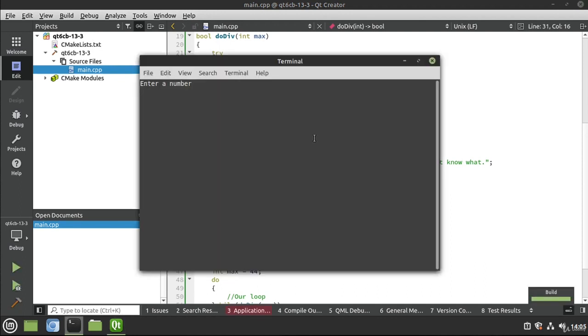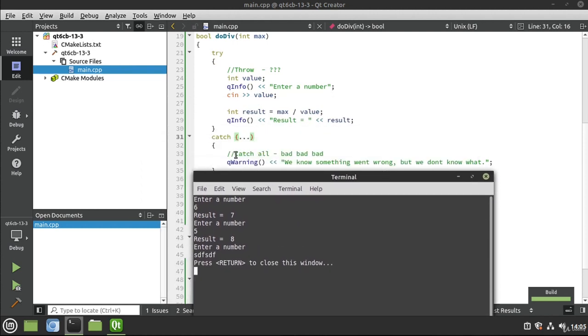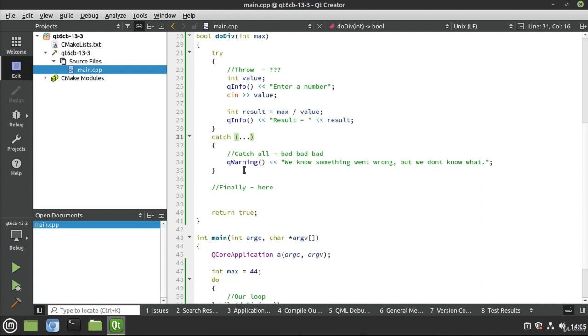So we're going to save, run, and we're going to say 6 works, 5 works, garbage, and uh-oh, it just crashed our application, and we never got this warning that something went wrong. This is why catch-all is bad. It gives you a false sense that you know what you're doing, and it doesn't actually do what it implies. It's not going to actually catch all. That is super frustrating. So we as the developers have to kind of take charge here.